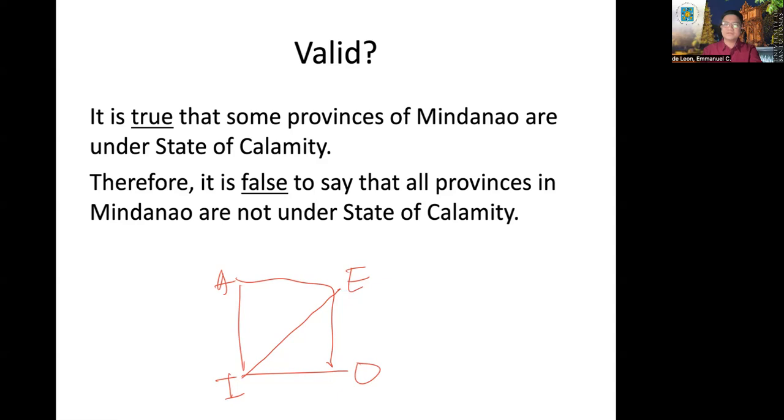Nasunod ba yung rule? They cannot be both true, they cannot be both false. The answer is yes. You say, it is true that some provinces in Mindanao are under a state of calamity. Therefore, it is false to say that all provinces in Mindanao are not under state of calamity. So this is valid.